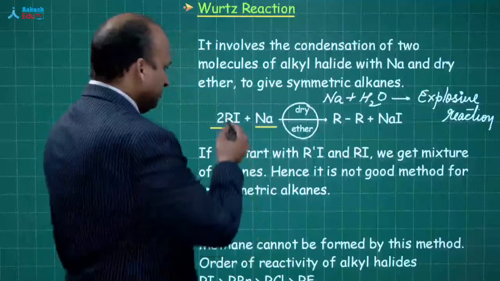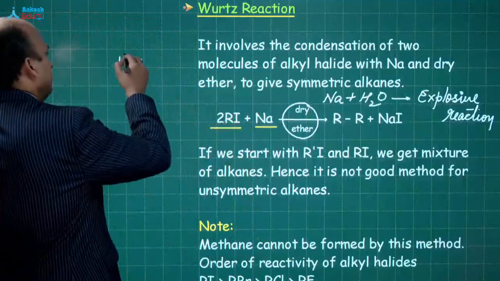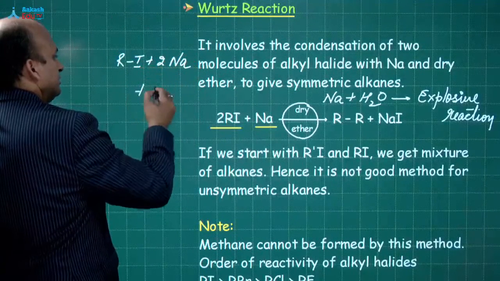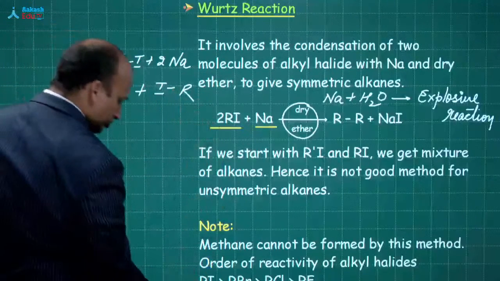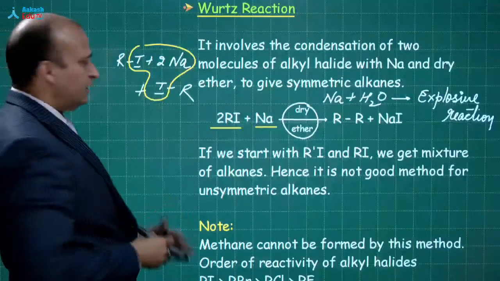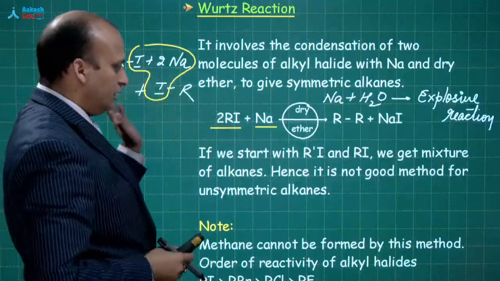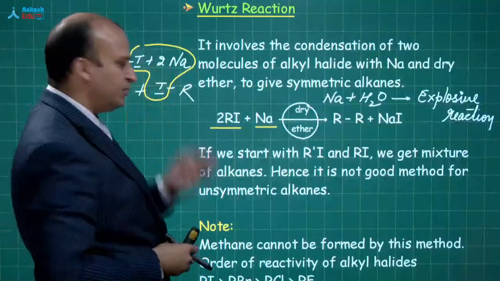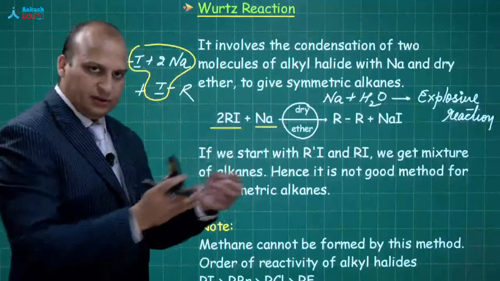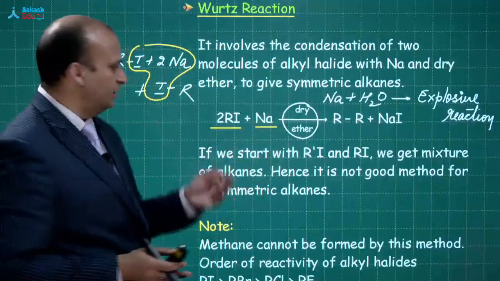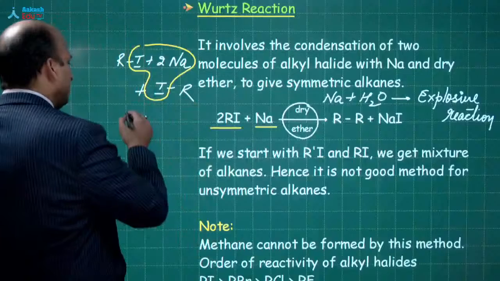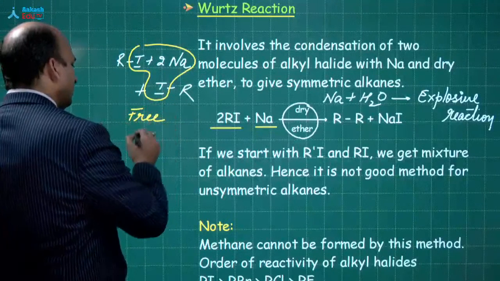So there are two alkyl iodides, so I am writing it like this: RI plus 2Na plus IR. So what will happen is that Na moves out and this R combines with R. Now we are saying that it goes by the free radical mechanism, meaning R and I break off with their 1 electron each and sodium combines with iodine. This R free radical combines with R free radical. So, we are talking about a free radical mechanism over here.